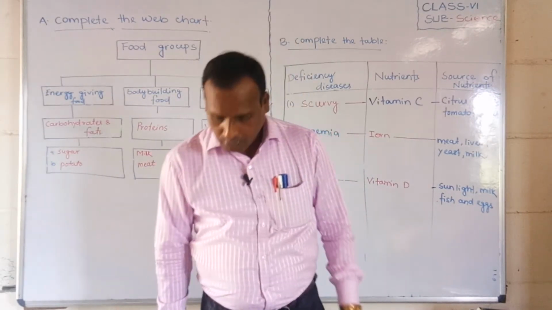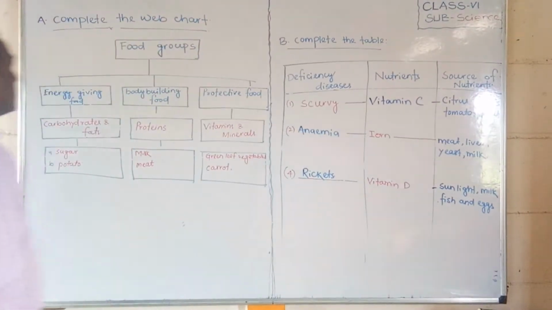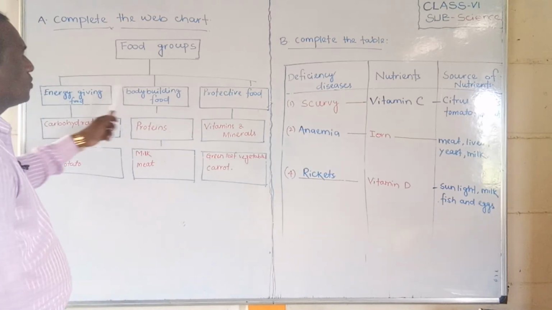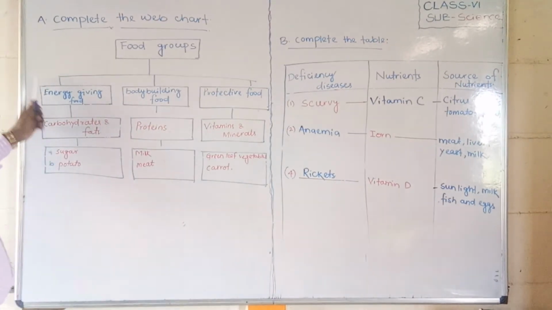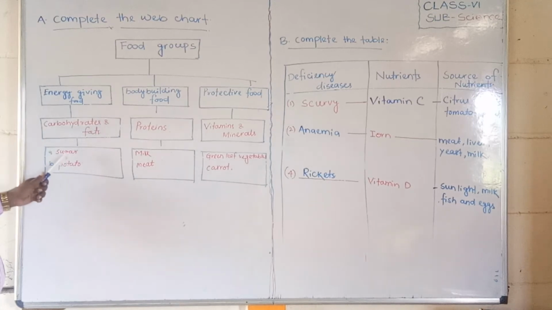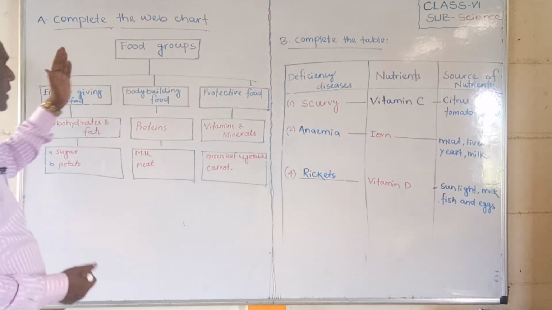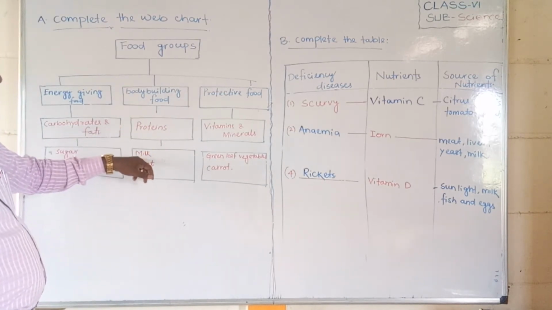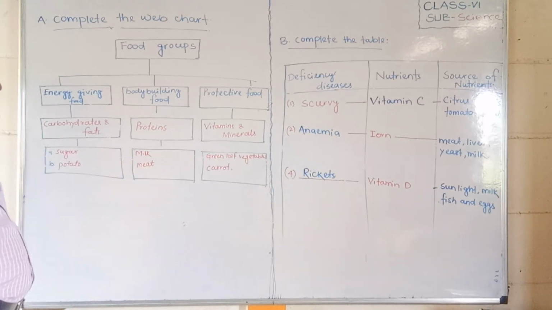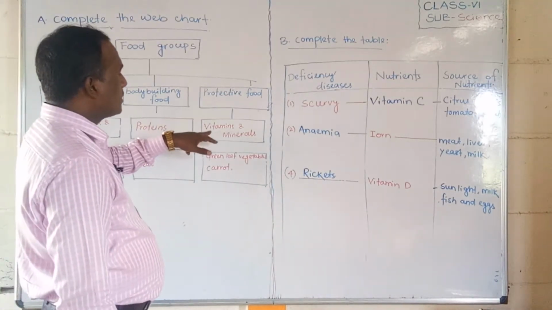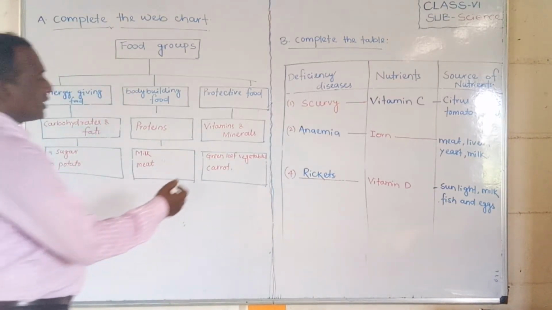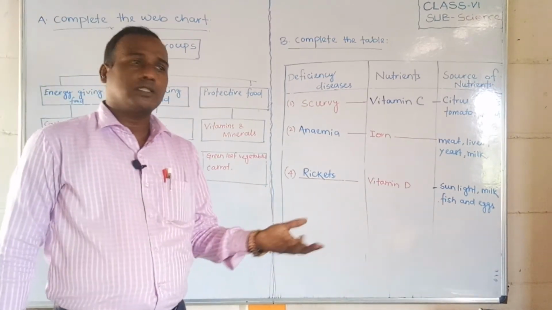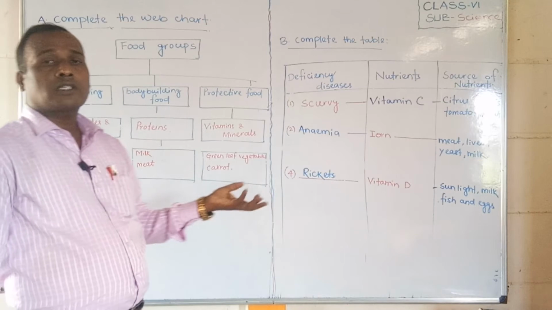But students, today we are going to discuss specially the food groups. Already I have told you that food groups are generally of three types: energy giving food, bodybuilding food, and protective food. Energy giving food is carbohydrates, and we get sources from sugar and potato. Bodybuilding food gives nutrients from proteins, especially milk and meat sources, which are rich in protein. And protective foods are generally vitamins and minerals, which we get from green vegetables, carrot, milk and different fruits. These vitamins are called protective foods.